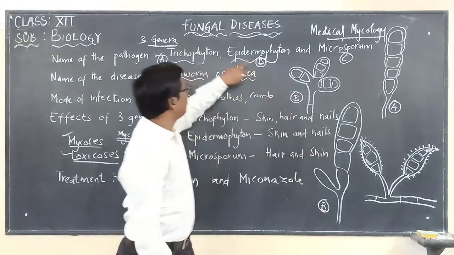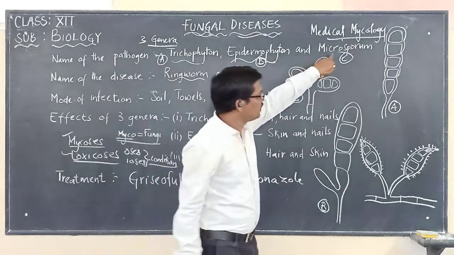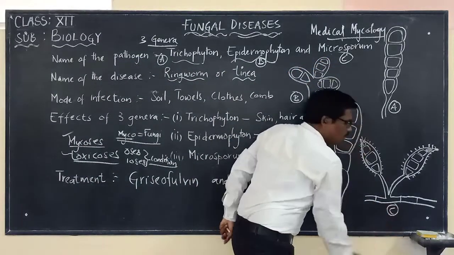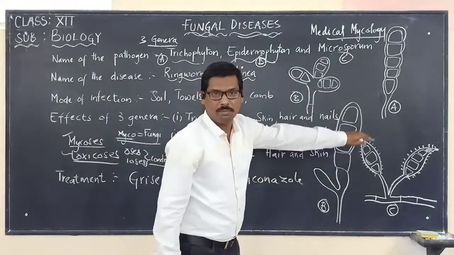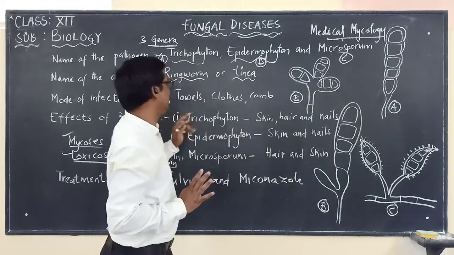These two, both B, come under Epidermophyton. And the last one, C, is Microsporum. This is how they appear.